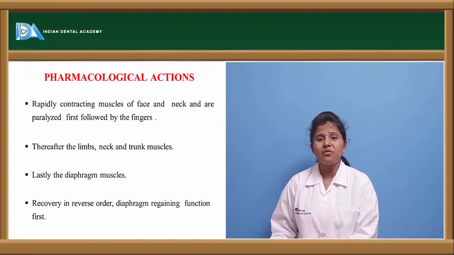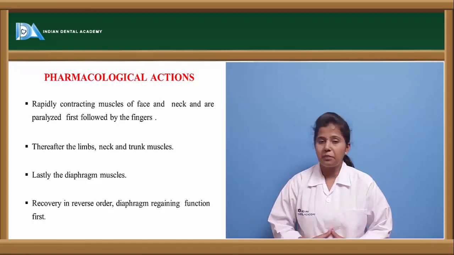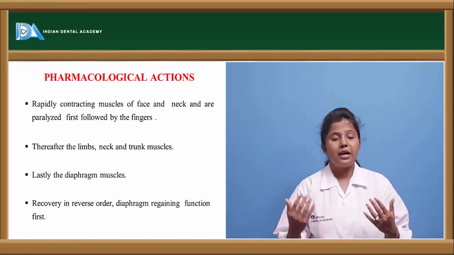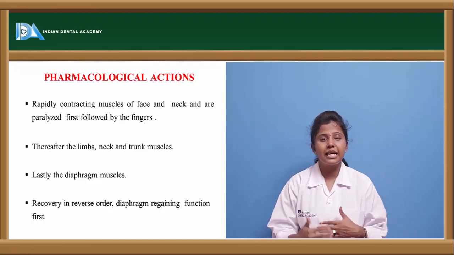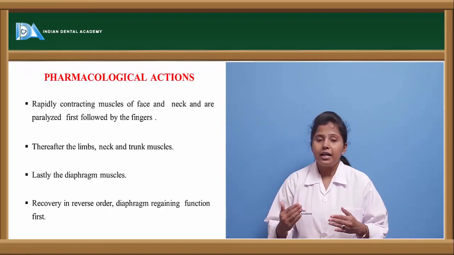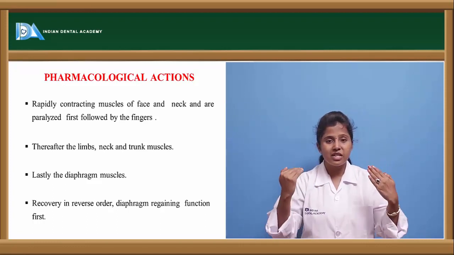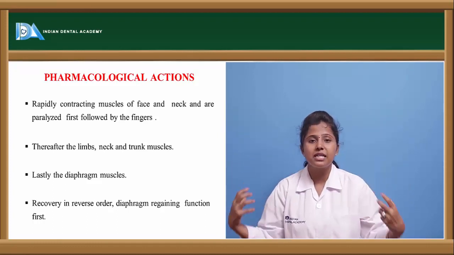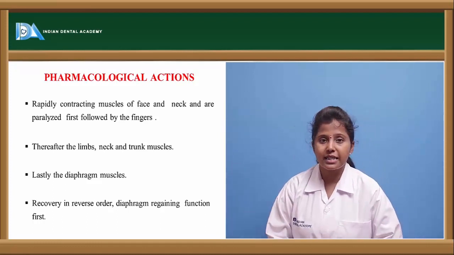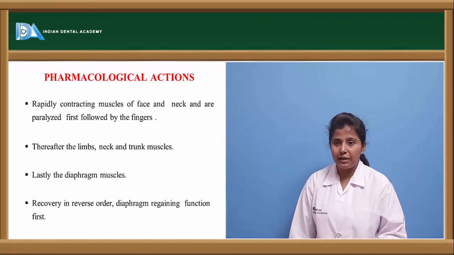Because of this excessive contraction, after some time it may lead to paralysis of those organs. Lastly the diaphragm muscles are contracted. There is a sequence: first face muscles, then neck muscles, then trunk, limb as well as diaphragm muscles. All these muscles are rapidly contracted because of these neuromuscular blocking agents, so that is the reason they are not clinically preferred.